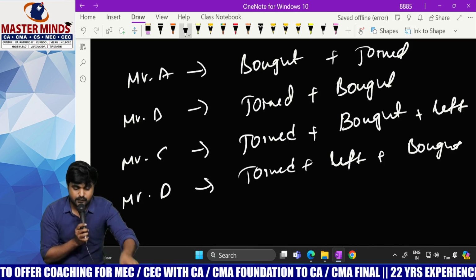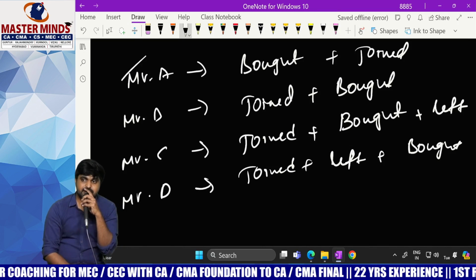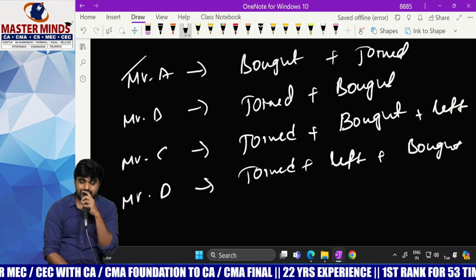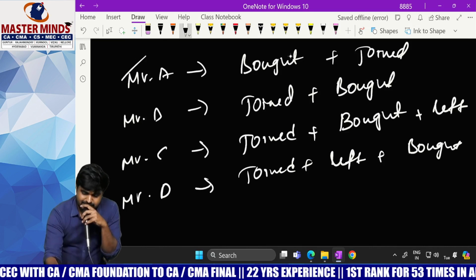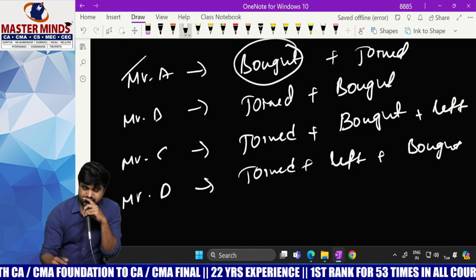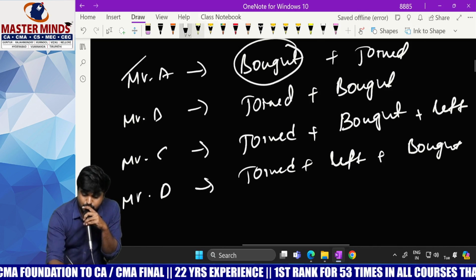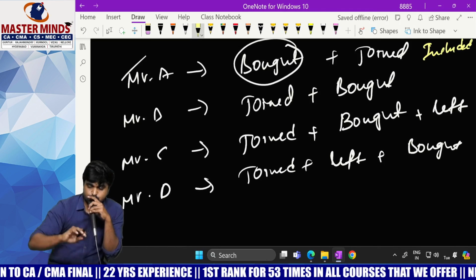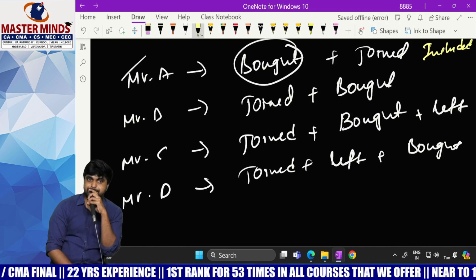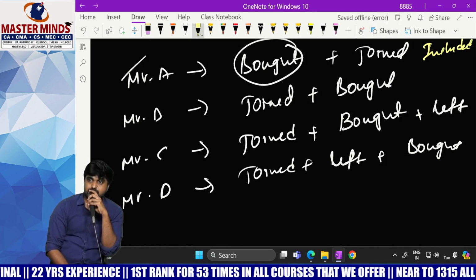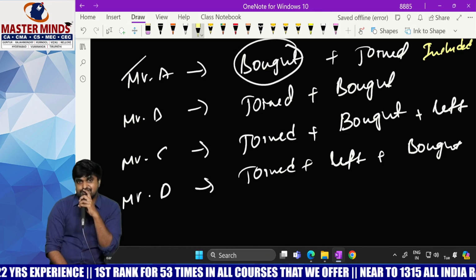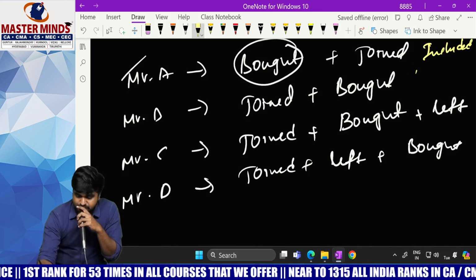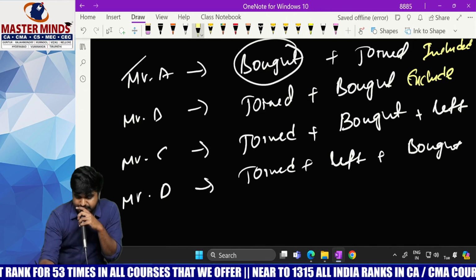Now, let's check. Mr. A. When did he get the shares? Before employment, not during employment. That's why he will be included. He will be included in the 2 to 200 limit. Next one, what about Mr. B? When did he buy the shares? After joining the company. That means he bought the shares during employment. That's why we need to exclude him from the 200 limit.